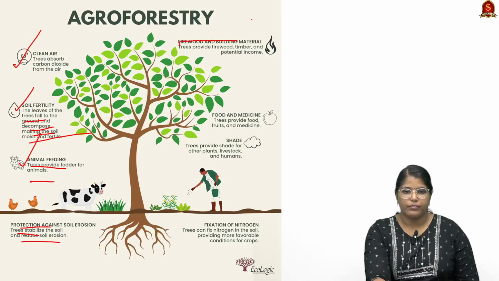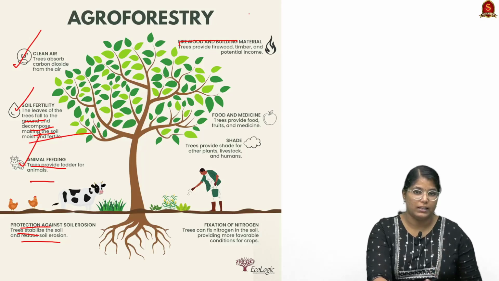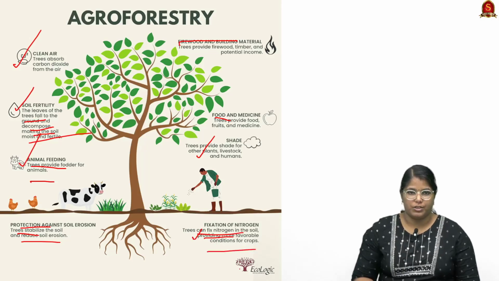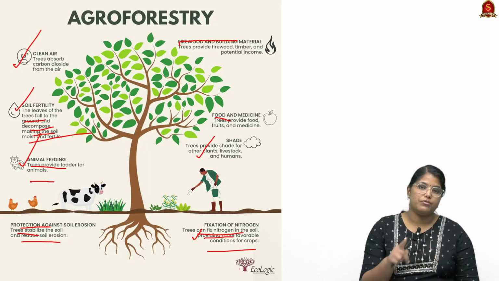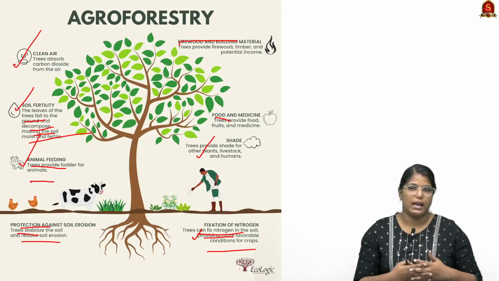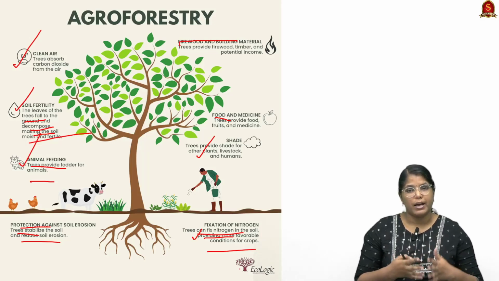as building materials. Through this, we can get a lot of timber as well as potential, tangible income, and it will bring in a lot of food as well as medicine, give shade as well as fix nitrogen. So the trees can fix nitrogen in the soil, providing more favorable conditions for crops. So it will turn on a positive feedback loop. This is how agroforestry helps in making the biodiversity better.